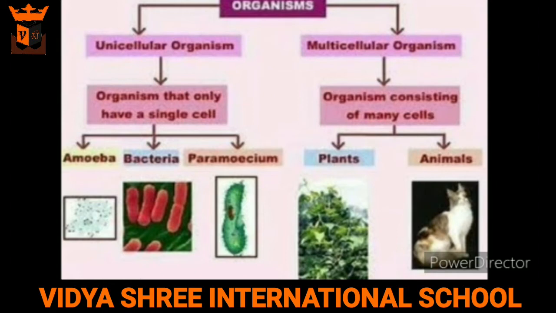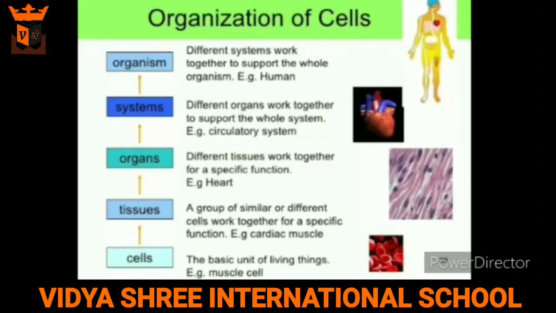Multicellular organisms, the term multi stands for many. So the organisms which are made up of many cells are known as multicellular organisms. For example, plants and animals. Now we'll learn about the organization of cells in an organism. All multicellular organisms begin life as a single cell, which is the fertilized egg. The fertilized egg cell multiplies and the number of cells increases as the organism develops.